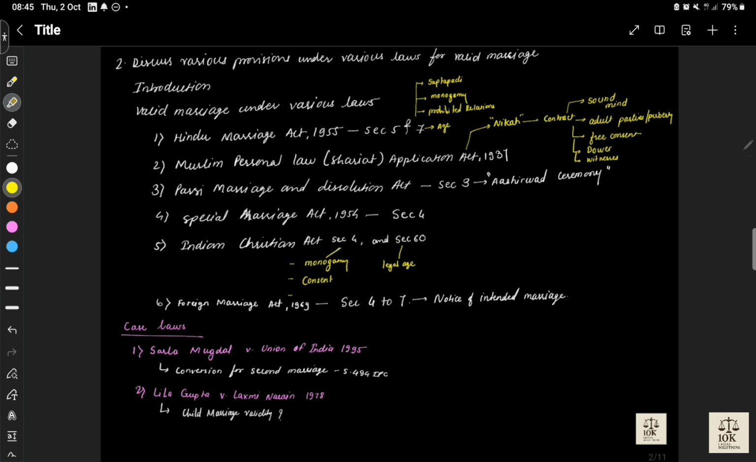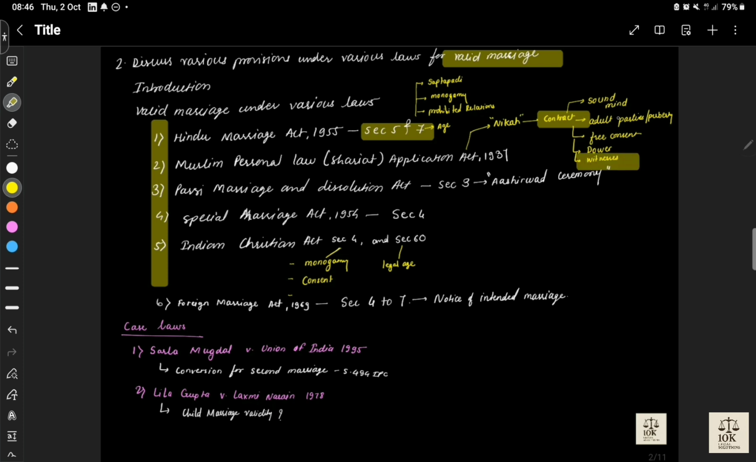Here we have to discuss the various provisions for valid marriage under various laws. These are 5 laws we have to focus on because they are part of our syllabus. For the Hindu Marriage Act we have Section 5 and 7. For the Muslim Personal Law (Shariat) Application Act 1937, we have the concept of nikah. What is the essential ingredient for nikah? That it is a contract. There must be a qazi, there must be witnesses, and the parties must be adults. Now, the concept of adult is different in Muslim law, so we have to discuss the age of puberty and sound mind.